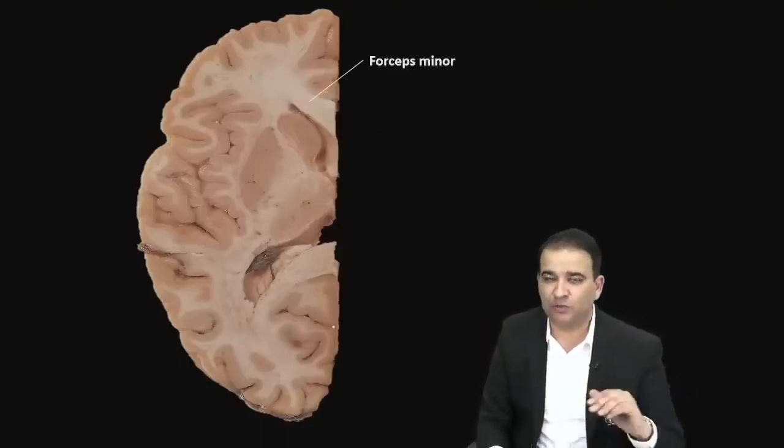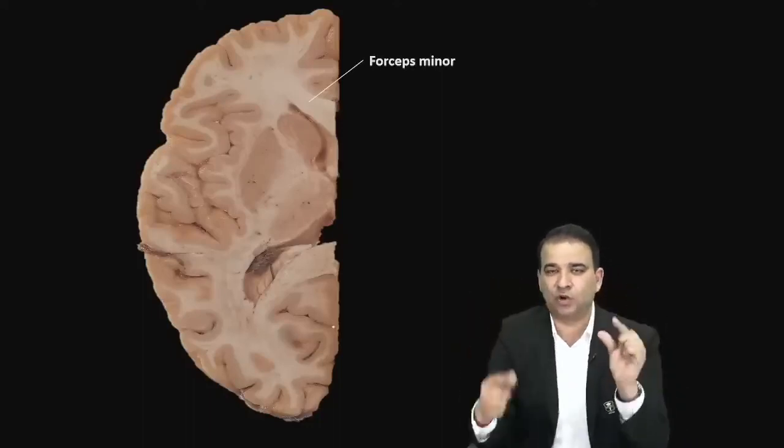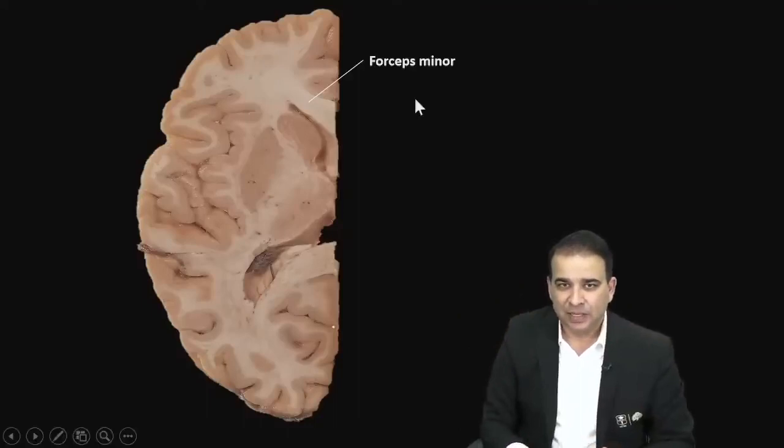The fibers of the corpus callosum in the anterior part will basically move forward, and these forward-moving fibers of the corpus callosum are called the forceps minor fibers. The ones which are going forward are a part of the corpus callosum only. These fibers are coming from the genu of the corpus callosum going forward, called forceps minor. Similarly, the ones coming from the splenium of the corpus callosum are called forceps major.